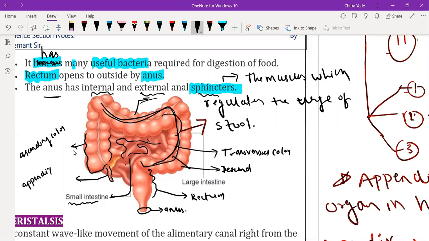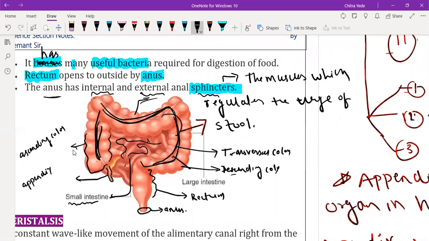It contains three regions. This is ascending, this is transverse, and this is descending. Ascending means the food or the residue of digested food is moving in an upward direction.